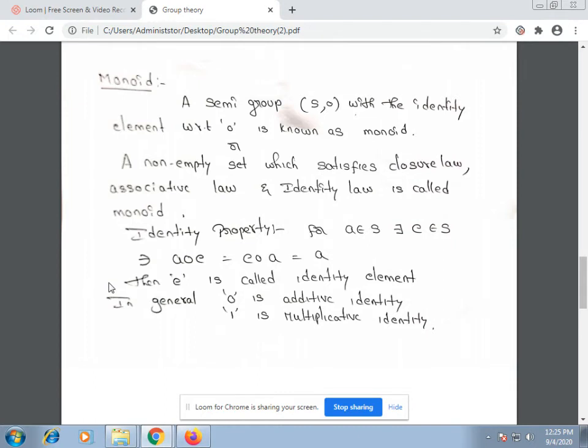In general, 0 is the additive identity and 1 is the multiplicative identity. If you add 0 to any element, the value does not change: 2 plus 0 is equal to 0 plus 2 is always 2. Similarly, 2 into 1 is equal to 1 into 2 is always 2. Therefore, 1 is the multiplicative identity and 0 is the additive identity.